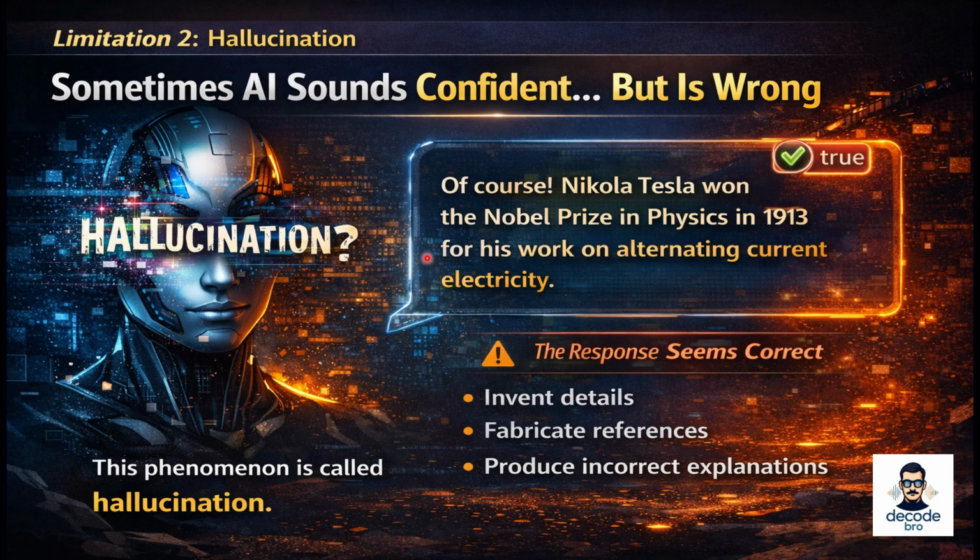So when the model doesn't actually know the answer, it may still try to produce a response. And in doing so, it might invent details, fabricate references, produce incorrect explanations. The response may sound very confident and very convincing, but in reality, it could be completely wrong. This phenomenon is what we call AI hallucination.